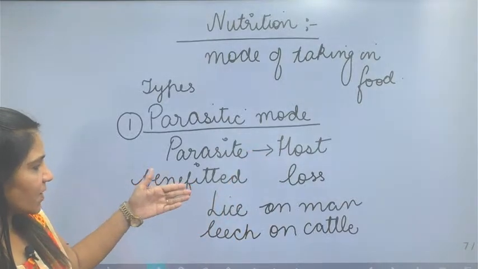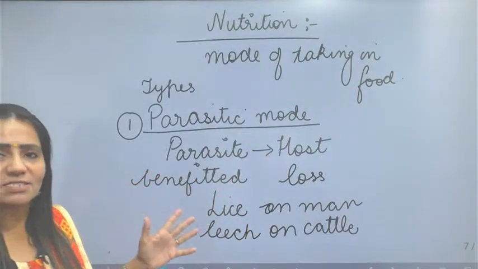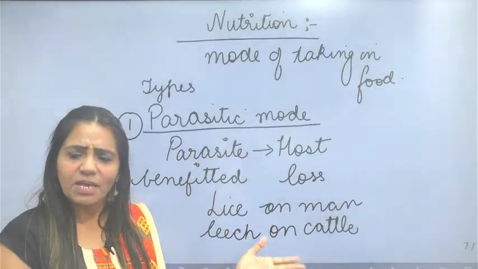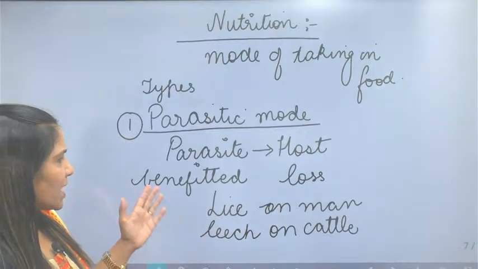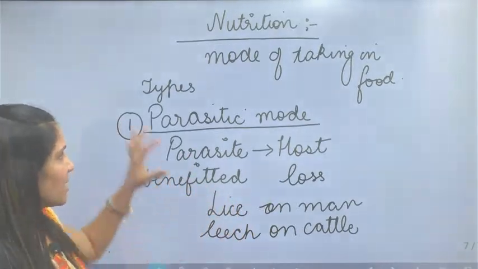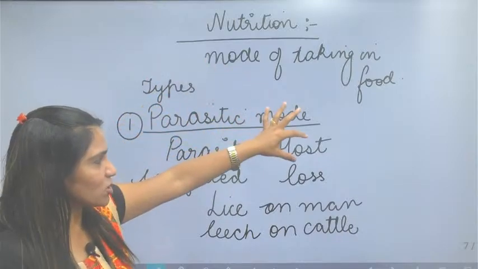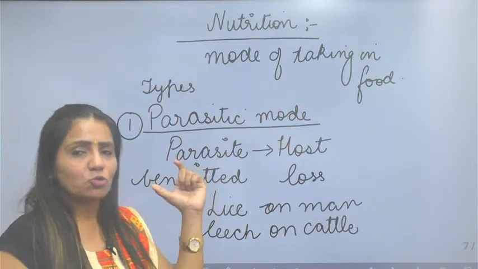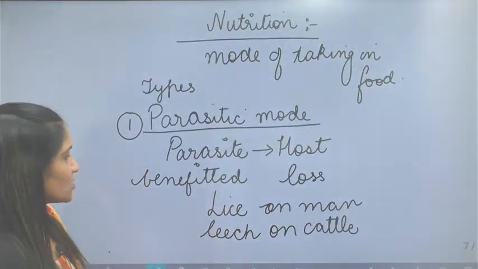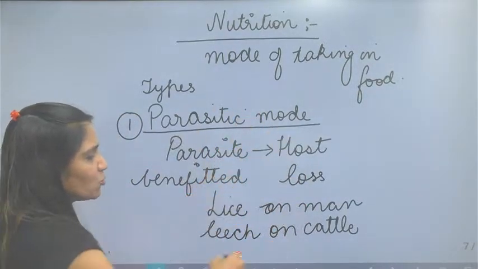Here leech and lice both are parasites because they are benefited. They are sucking the blood from the host body. The parasite depends on the body of the host, where the host is at loss and the parasite is always benefited. So this is the parasitic mode of nutrition.